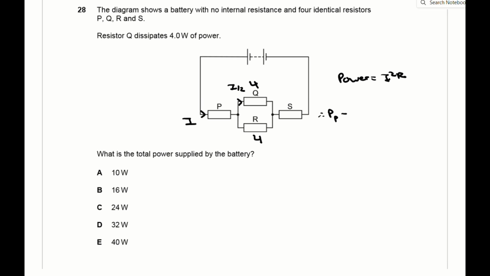Now the power dissipated is equal to I squared R. So if P and S have double the current compared to Q and R, they must have 4 times the power dissipated, which is 16 watts. The total power supplied by the battery must be equal to the total power dissipated by the resistors, which is 16 plus 16 from P and S plus 4 from Q and R, which is 40 watts in total.